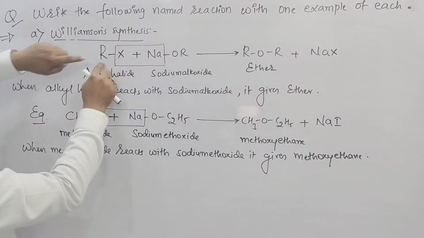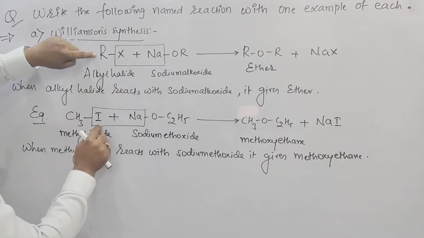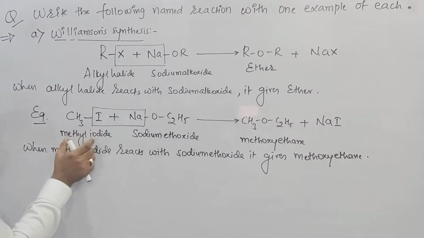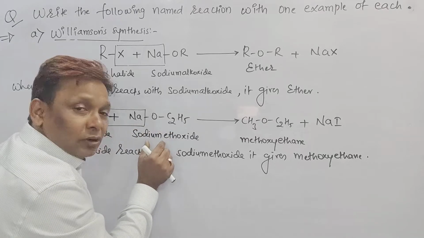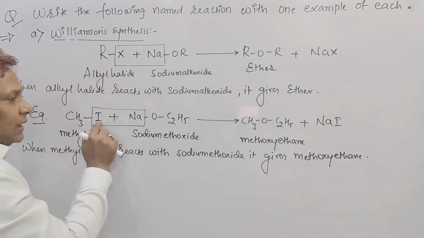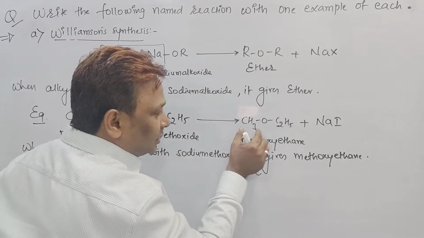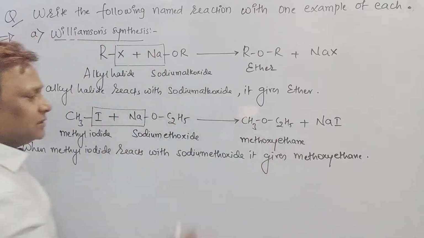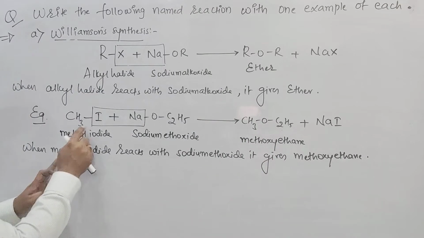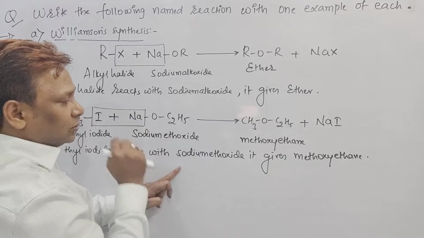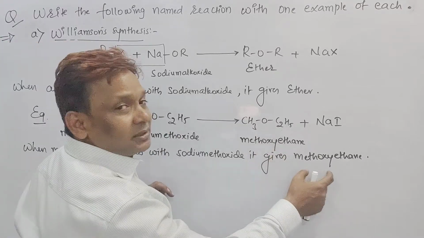But here, in place of R put CH3, and X may be iodine. In place of R, put C2H5. What is the name? Methyl iodide. What is the name? Sodium ethoxide. But Na you take out. The left part is CH3OC2H5, called methoxyethane, called an ether. When methyl iodide reacts with sodium ethoxide, it gives methoxyethane.